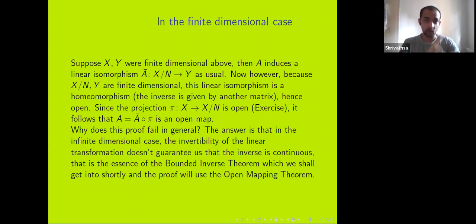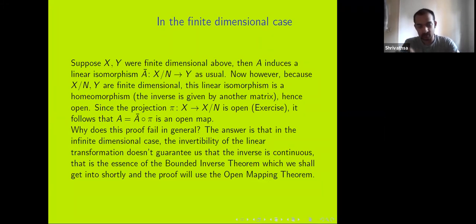And because we are dealing with finite dimensional spaces, both the maps A bar and its inverse are given by matrices, so they are continuous. So we have this continuous map from X mod N to Y, and we have this projection from X to X mod N. This projection is an open map because we can write X as a direct sum of the kernel and the other thing, the range X mod N. So we have this projection from X to X mod N, and we have this open map from X mod N to Y. So the composition is open.